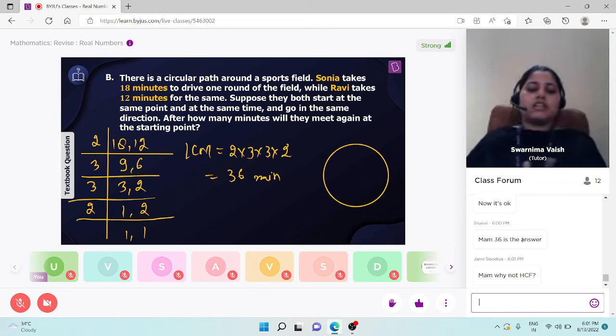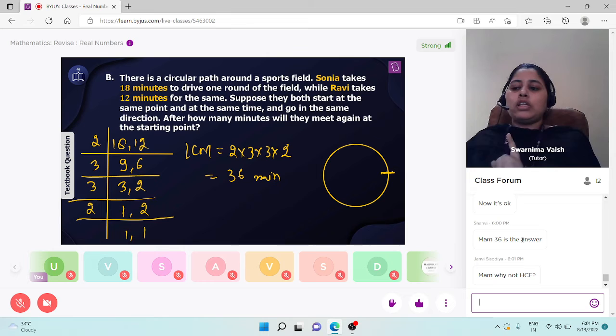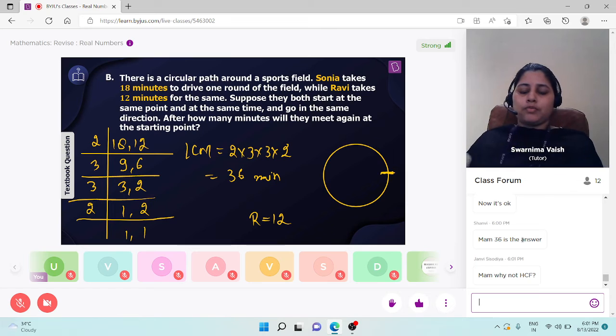Yes, Janvi, we are discussing the same thing. Why not HCF? Okay. So, friends, suppose, let's say this is a starting point. So, Ravi and Sonia both start from this starting point. After 12 minutes, Ravi completed one round. Ravi ने round complete कर लिया after 12 minutes में. So, after 12 minutes, Ravi is here again after completing the one round.